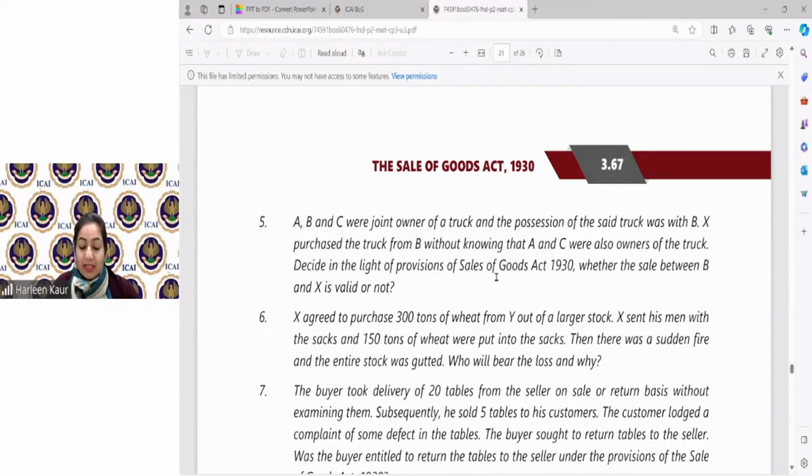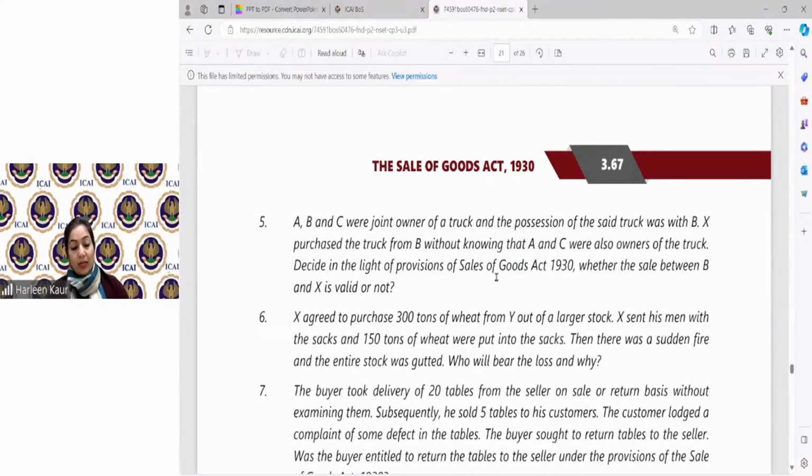All those who have given the correct answers, that's wonderful. The answers that you have given for the transfer of title, all of you have given the correct answer. Juhi Kumari has written all the entire laws by mercantile agent, by joint owners, estoppel, all those points. Anushka, Rani Prasad, Neha Yadav, all that's good. Muskan is asking part delivery, installment delivery. So Muskan, meanwhile, others can answer me question number 5.